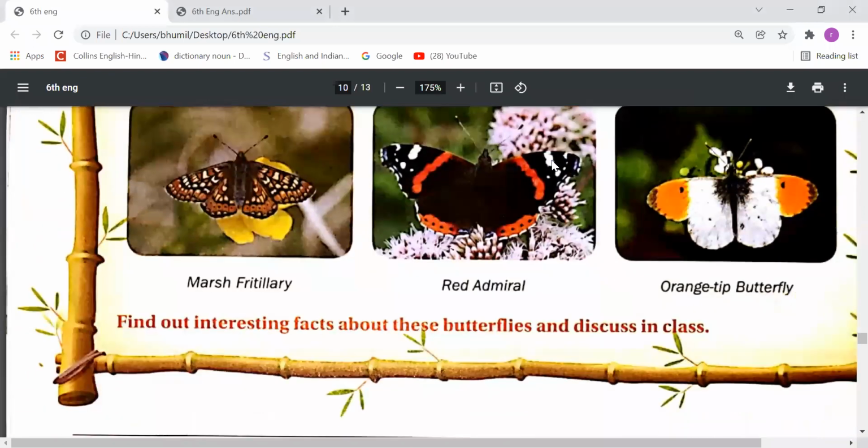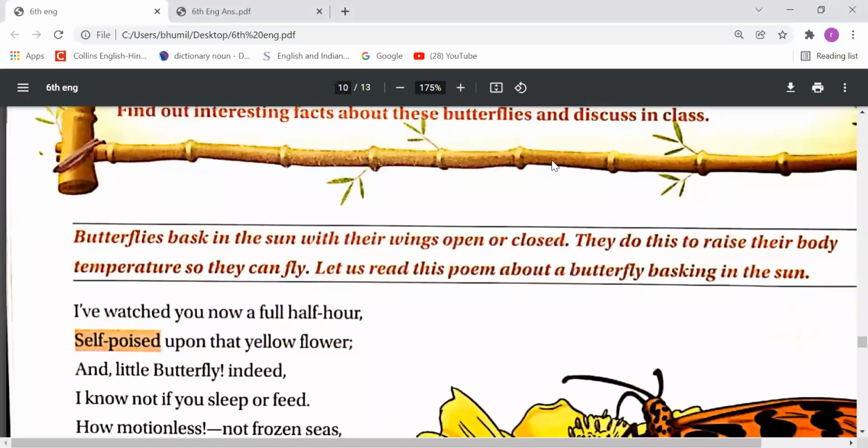Next. Butterflies bask in the sun with their wings open or closed. They do this to raise their body temperature so they can fly. Let us read this poem about a butterfly basking in the sun.